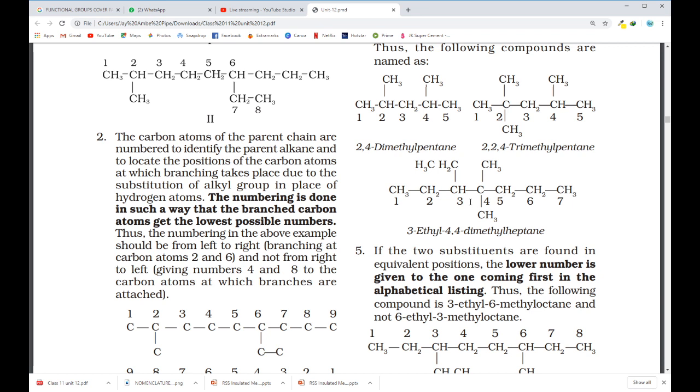So let me give you a few structures for which you write the name in the comment box.